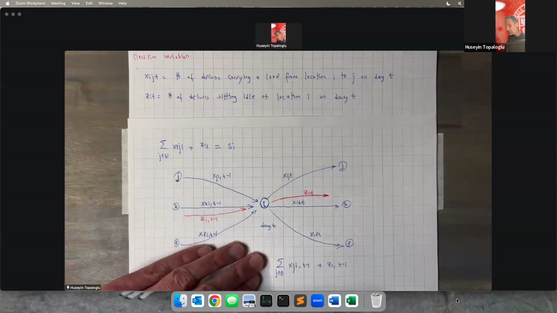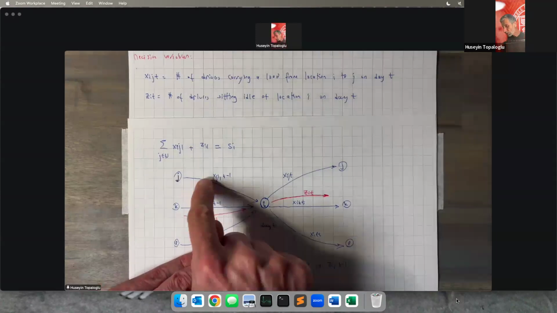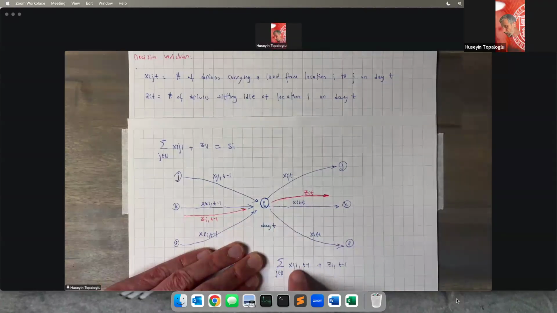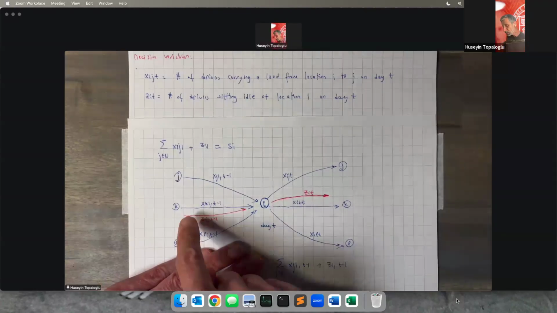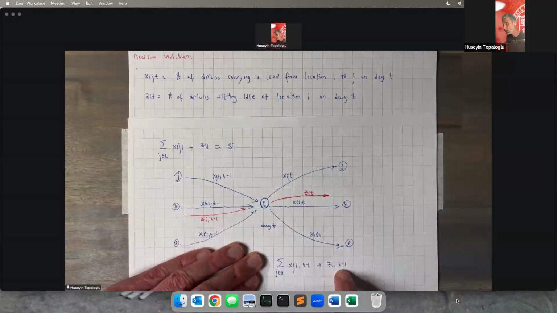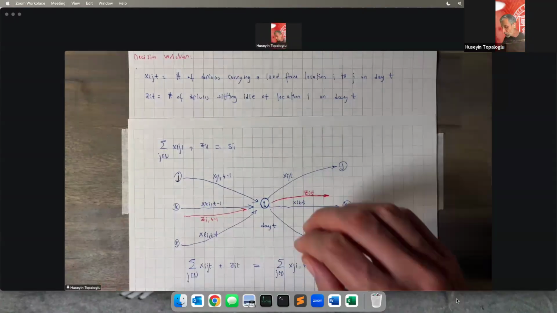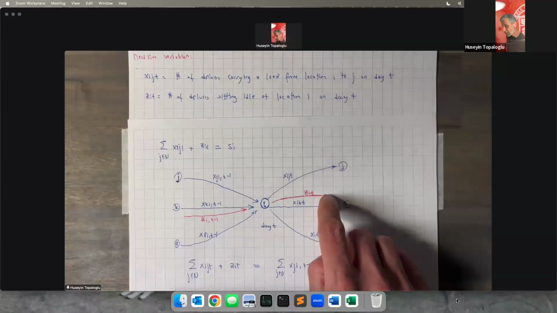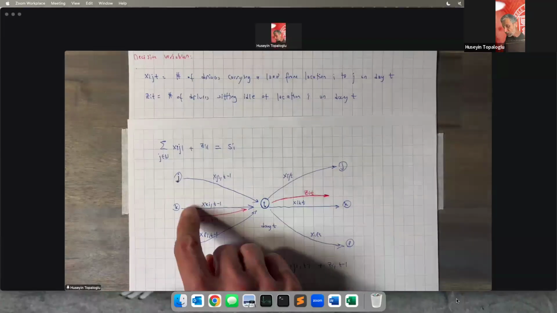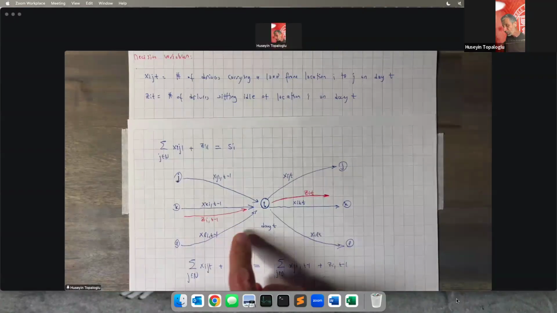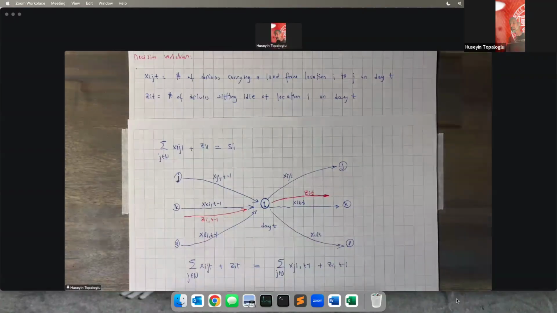And the driver supply in location i at the beginning of day t is given by the total number of drivers driving into location i on the previous day plus the number of drivers sitting idle in location i on the previous day. So that's the constraint that is going to ensure that whoever goes out of location i and sits idle in location i on day t should be equal to whoever came into location i and sat idle in location i on the previous day.